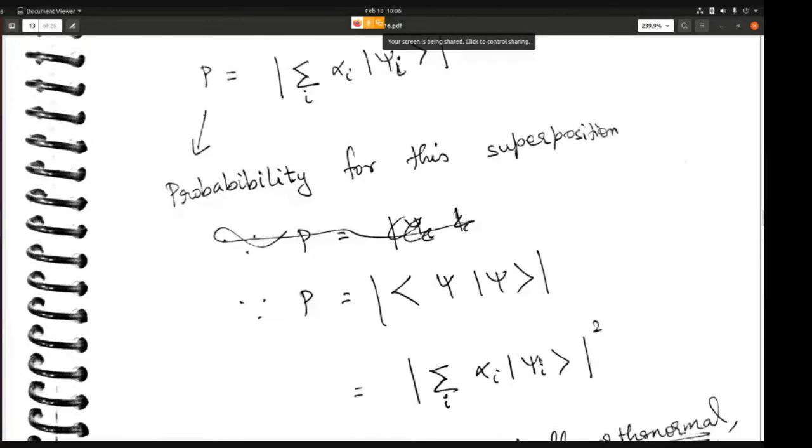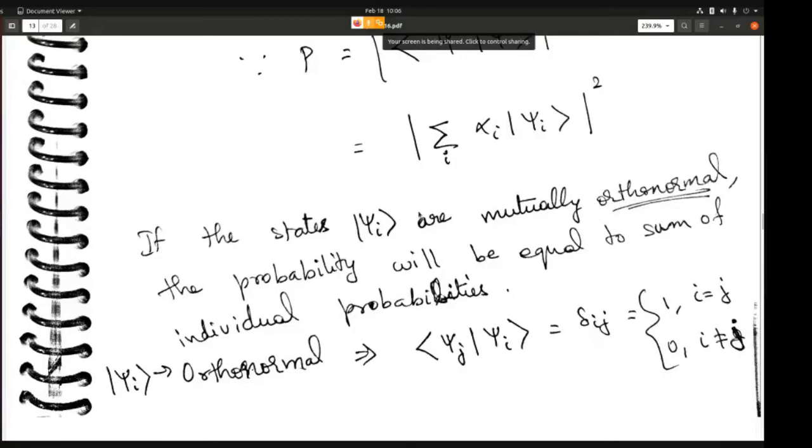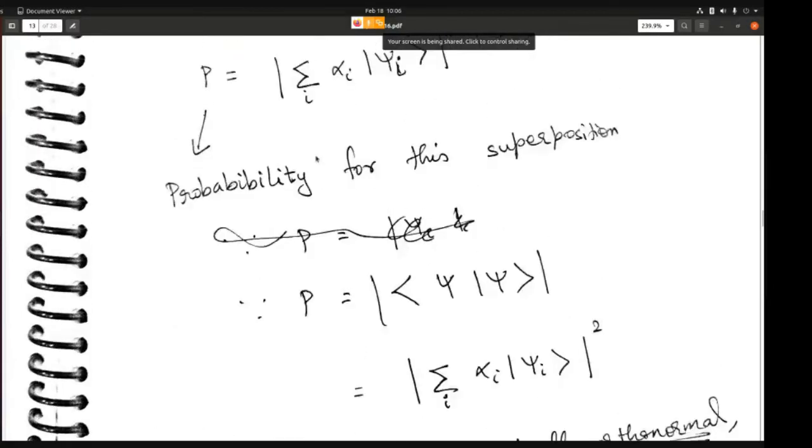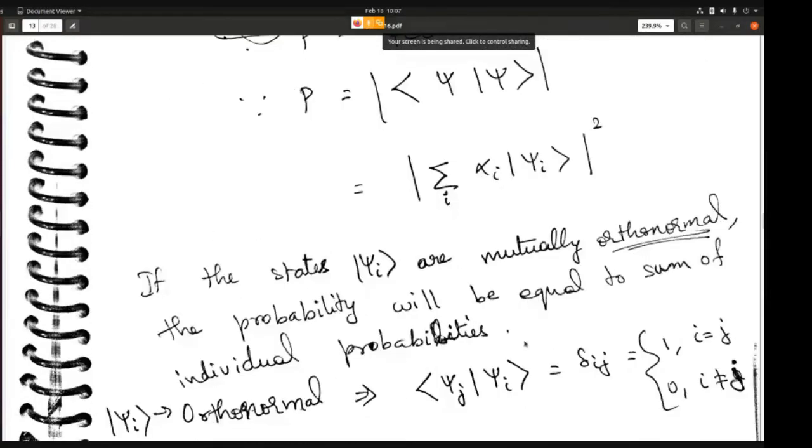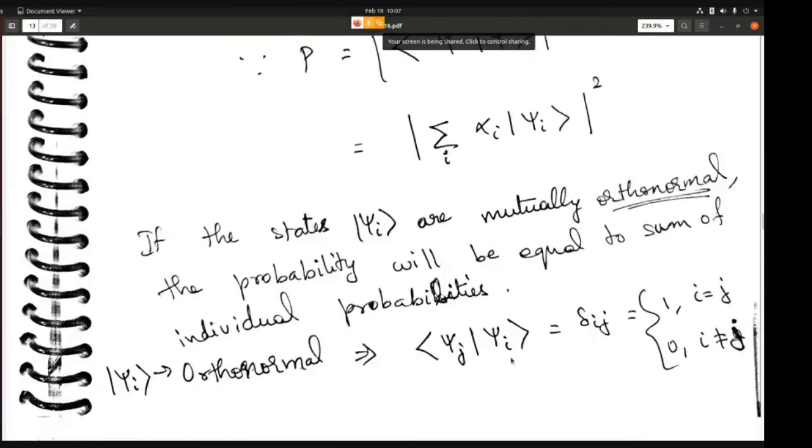Now you have to assume that each of the individual components, each of these psi i's, are orthonormal, which means the scalar product of psi i with itself will give you 1, and psi i with psi j when i is not equal to j will give you 0. So when j is not equal to i, it will give you 0, and when j is equal to i, it will give you 1. This is what we mean by orthonormal.